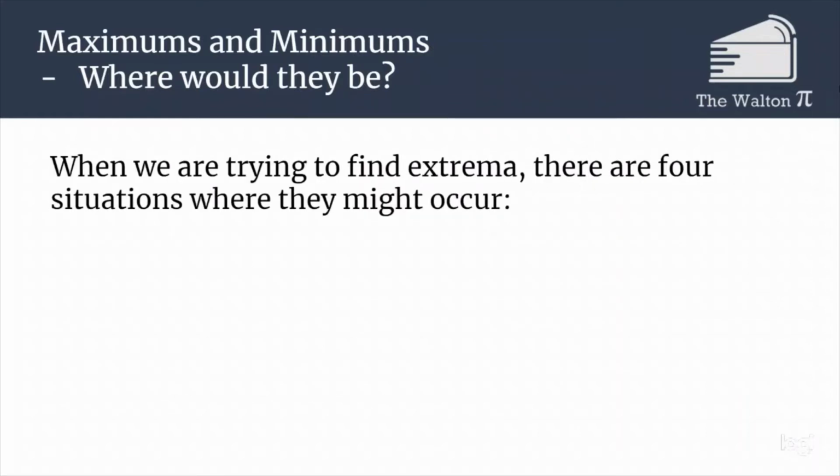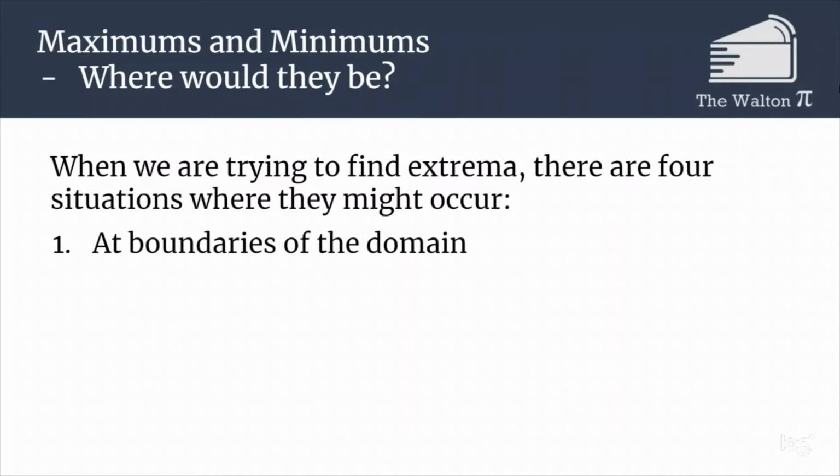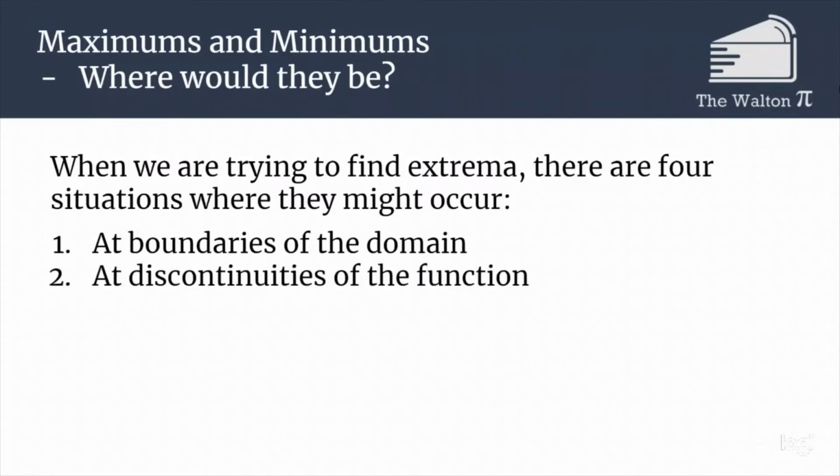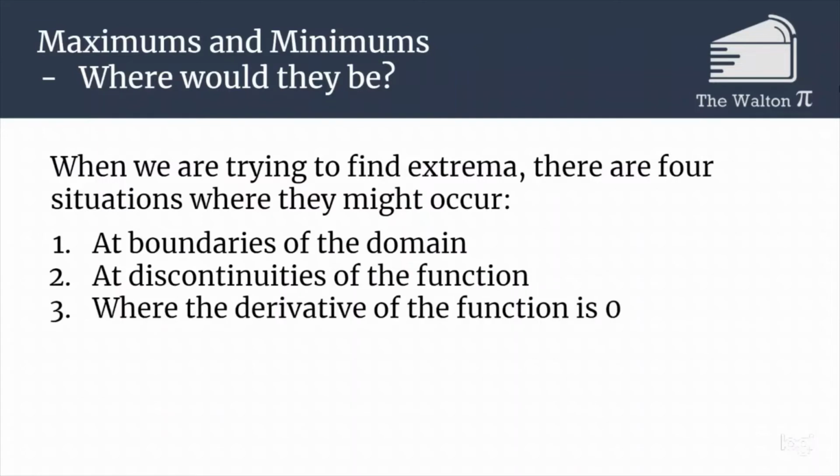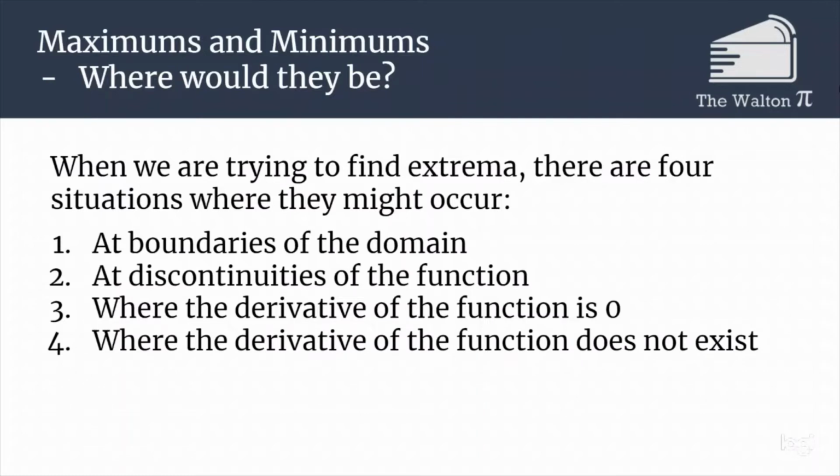If we're trying to find some extrema, there are 4 different situations where they might occur. The first one is if there are boundaries of our domain. You might have some extrema there. Any place there's a discontinuity, there might be an extrema. Anywhere where the derivative of the function is 0, and anywhere where the derivative of the function does not exist. These are the 4 situations that we would have to look to check if we have any extrema.